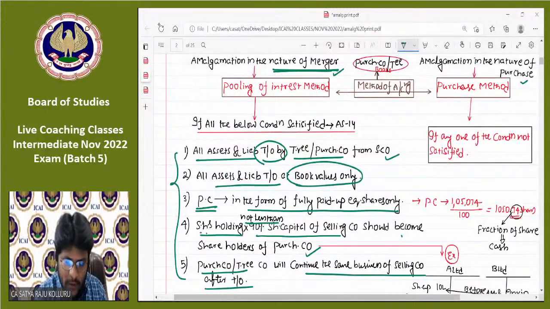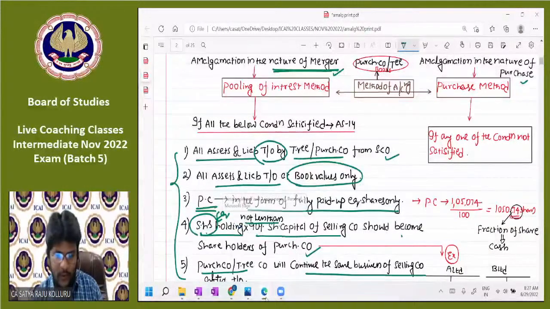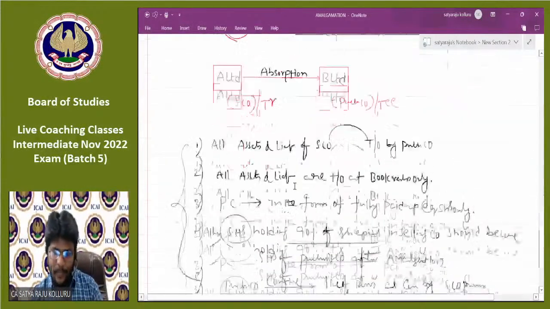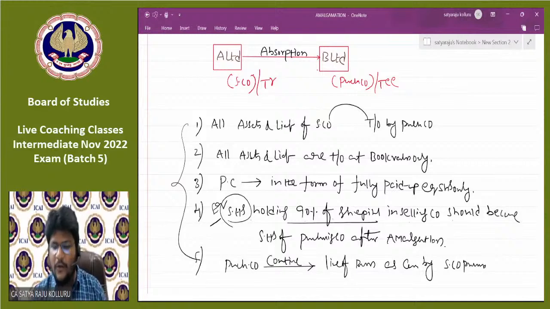Which shareholders do we need to consider, sir? Only equity shareholders. You are correct. In the overlay, I told you both types of shareholders. But just now I saw here, not all the shareholders, only equity shareholders. That point is the only correction from my side. So everything is fine. So what are those 5 conditions?